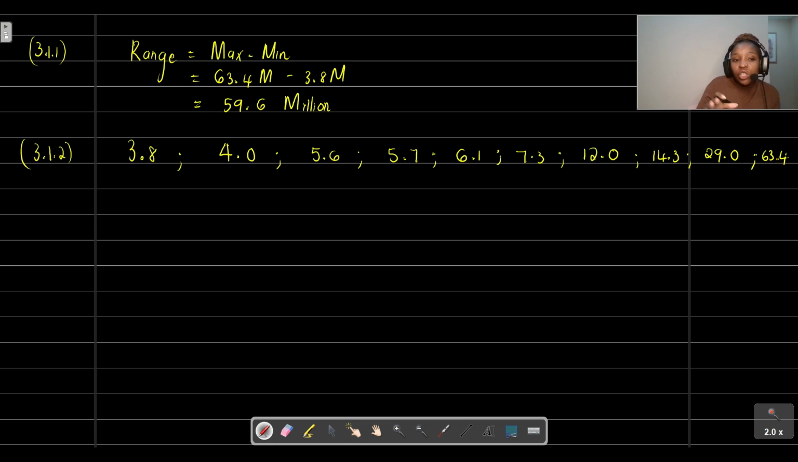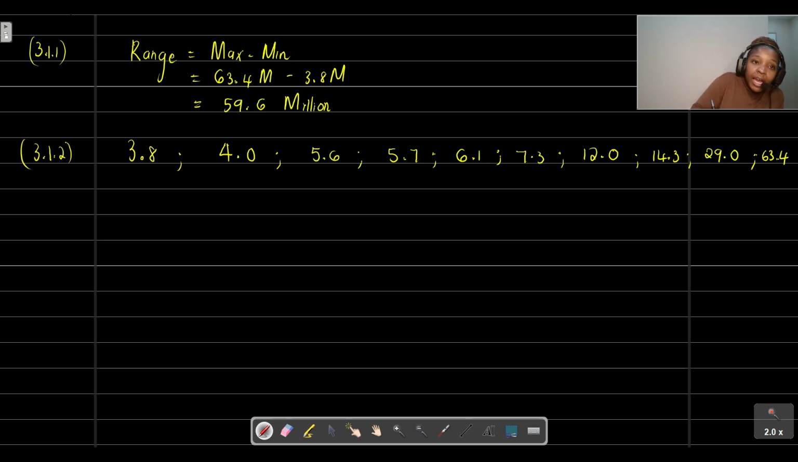Okay, so we've arranged this data in ascending order. It is 3.8, 4.0, 5.6, 5.7, 6.1, 7.3, 12.0, 14.3, 29.0, and 63.4 as our maximum value.